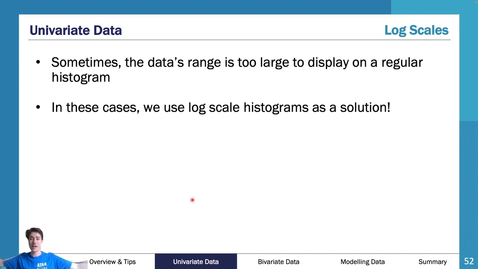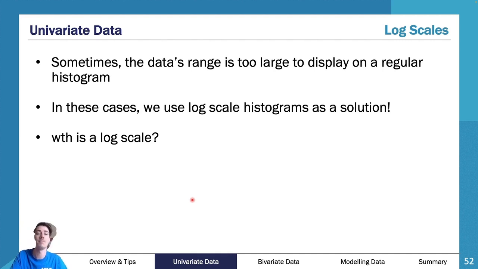You're too far apart. You cannot work with that. Your histogram is going to take up more than one page because you're just spreading it out, unless you do really big categories, and then that skews it. It's not right. You're manipulating it incorrectly. So in these cases, we use what is called a log scale histogram. And you might say, what the heck is that?